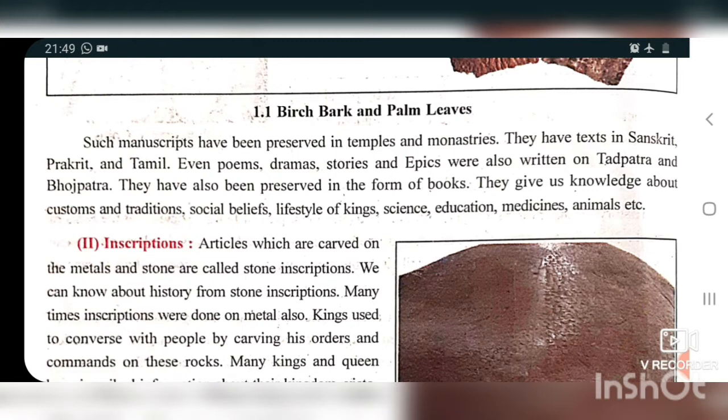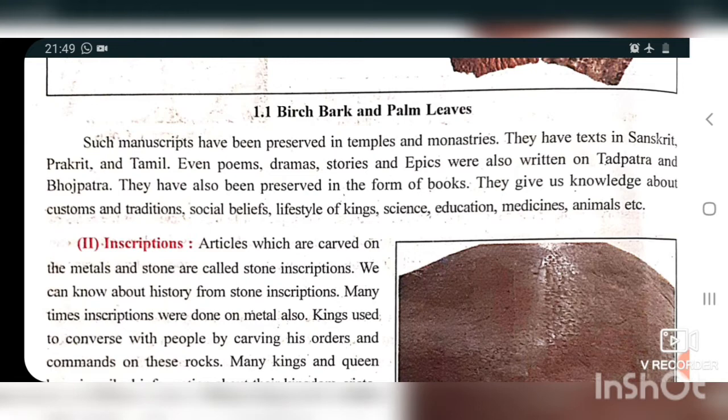So here three old language names are given: Sanskrit, Prakrit and Tamil. Here it is also said that we can find this in temples, monasteries, etc.